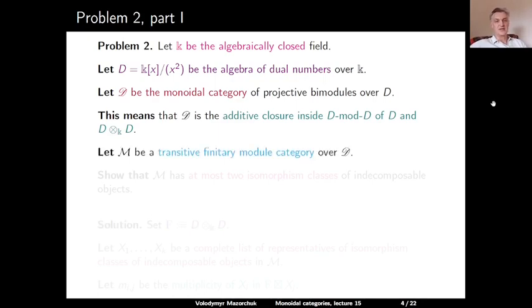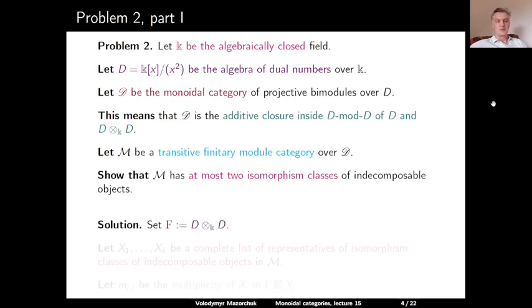Let M be a transitive finitary module category over curly D. Show that M has at most two isomorphism classes of indecomposable objects. Solution. For brevity, let us denote by F the indecomposable projective D-D bimodule D tensor over K D. Let x1, x2, and so on up to xk be a complete list of representatives of isomorphism classes of indecomposable objects in M, a complete and irredundant list.